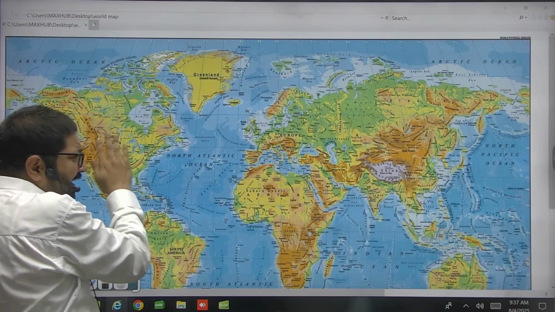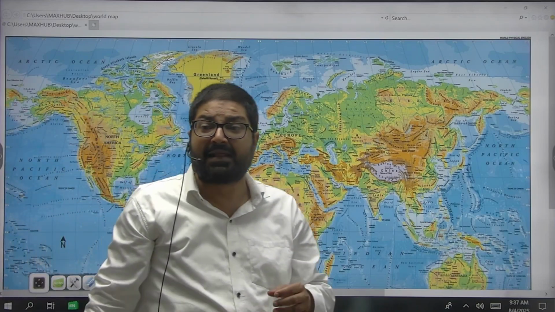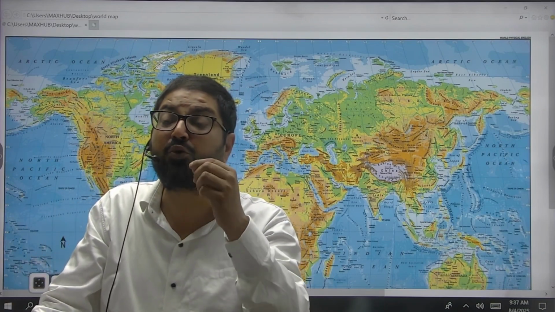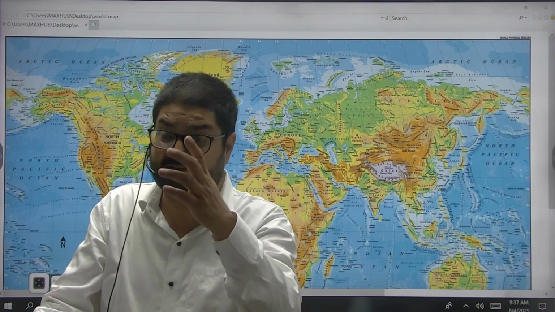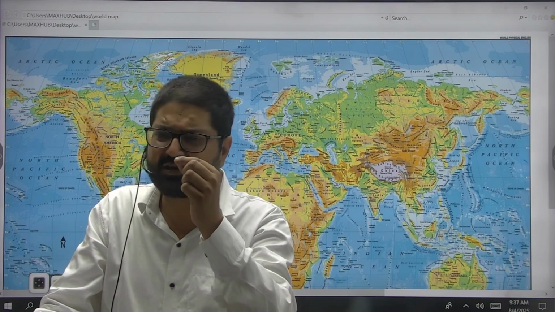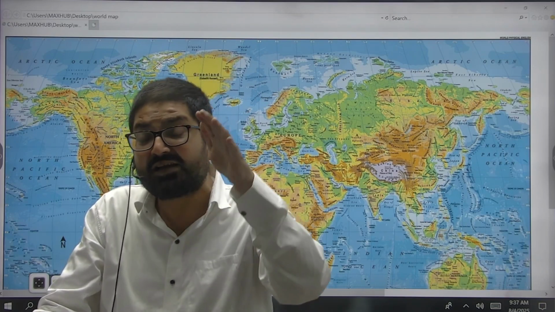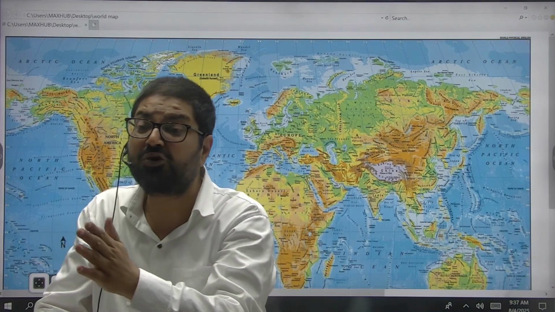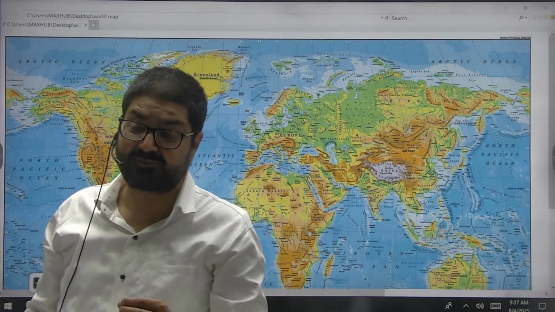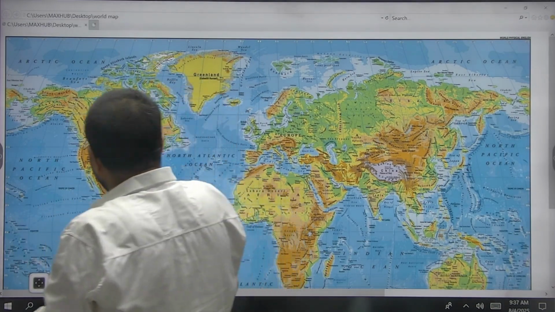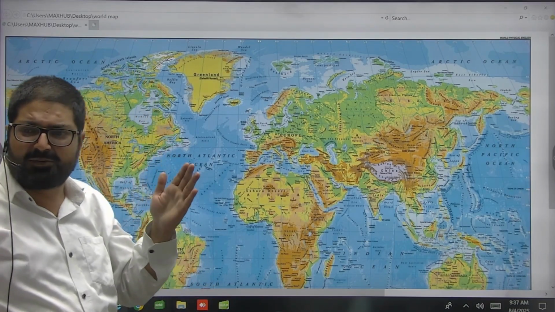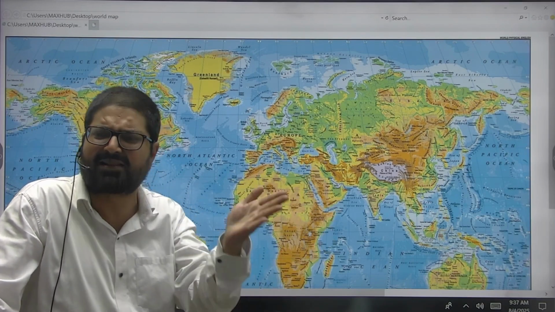As they descend down, they are so warm and dry that they have registered an increase in temperature by 22 degrees in 24 hours. There's a place, Kip, in Montana, which is a very cold province. Chinook winds are so warm and dry that they registered an increase of temperature of 22 degrees in 24 hours. They are so dry that they evaporate the snow lying on the surface. All the snow of the winters, they evaporate.